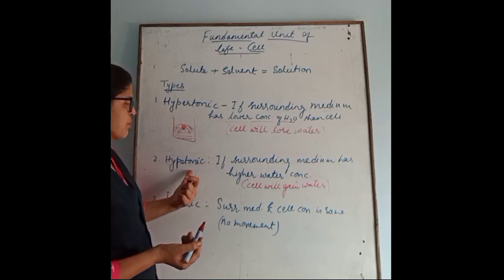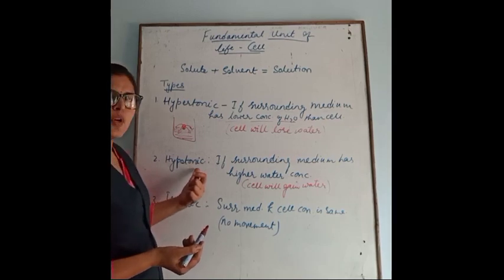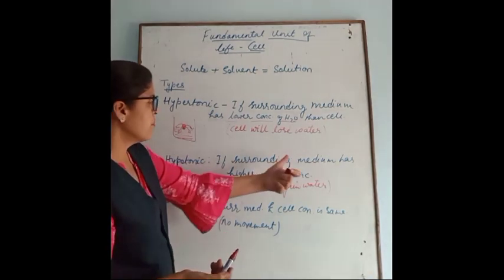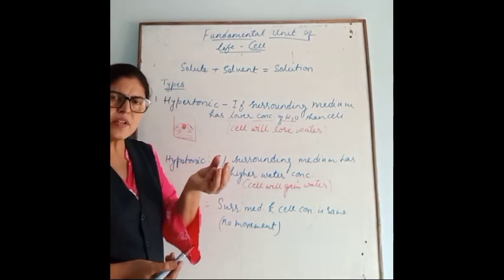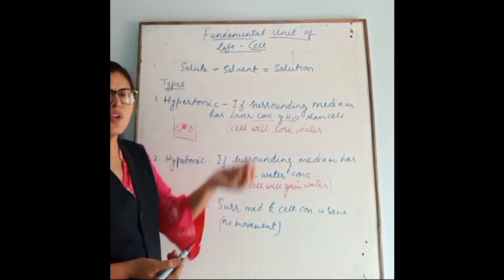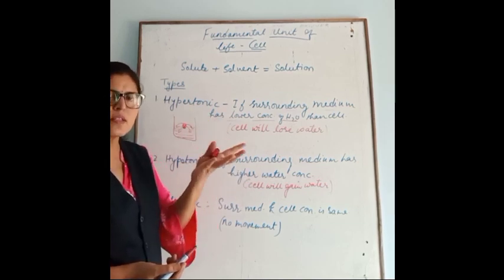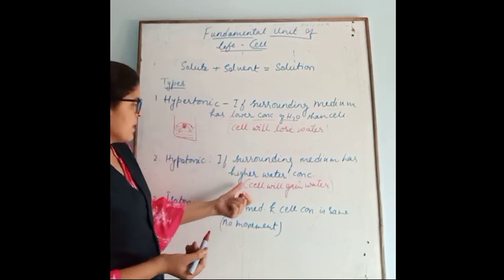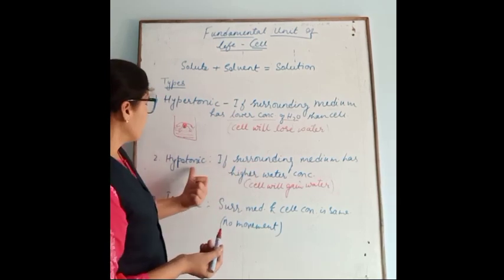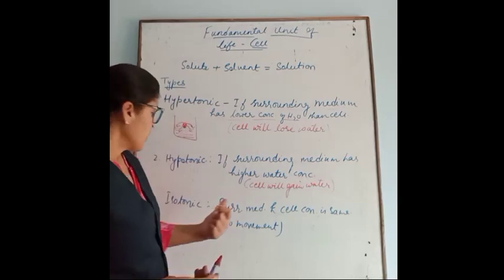When we come to the hypotonic solution, the surrounding medium has higher water concentration. Suppose we keep raisins inside water, the raisins start swelling. So that is called a hypotonic solution.